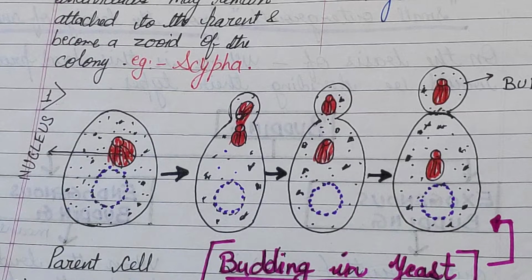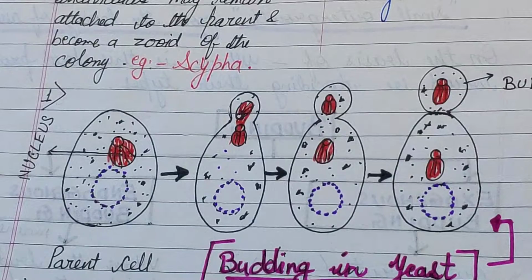Buds get detached from the parent cell by a constriction and can survive freely or remain attached to the parent cell so as to form a chain of cells called pseudomycelium.